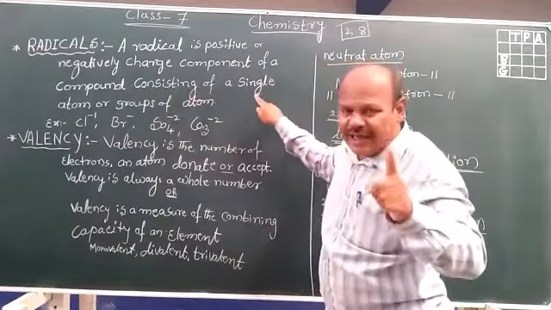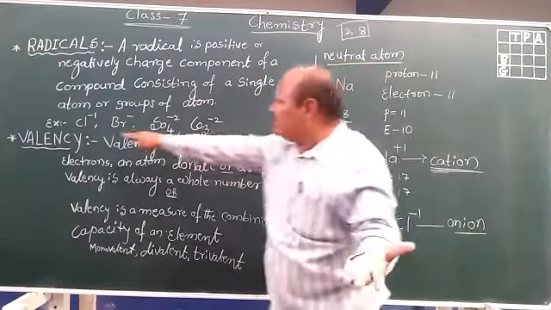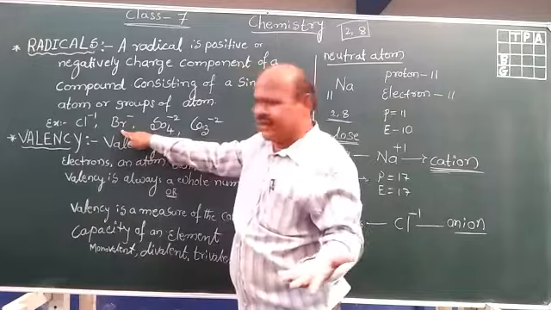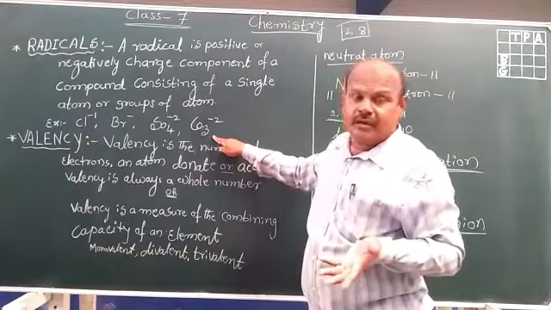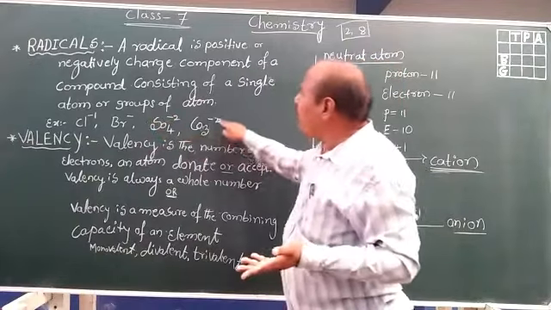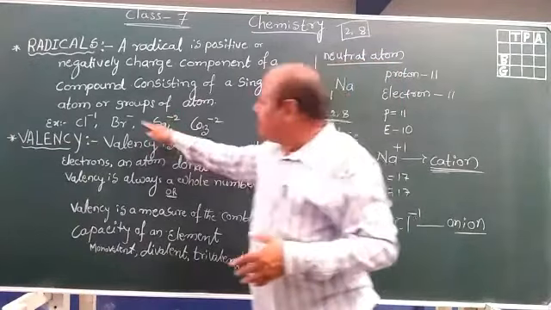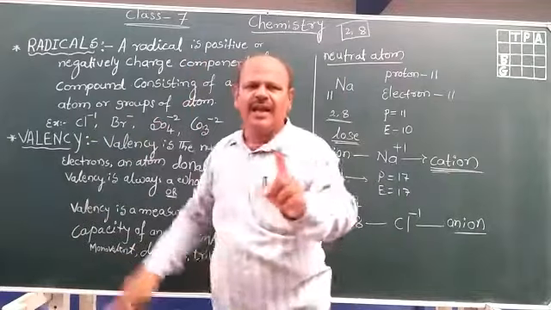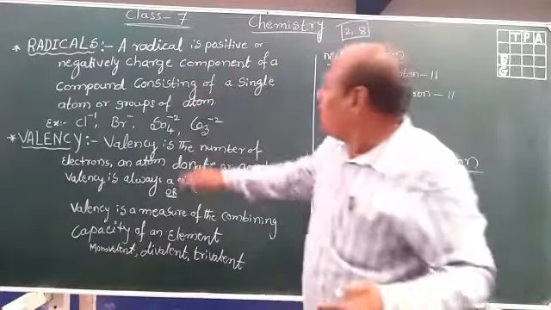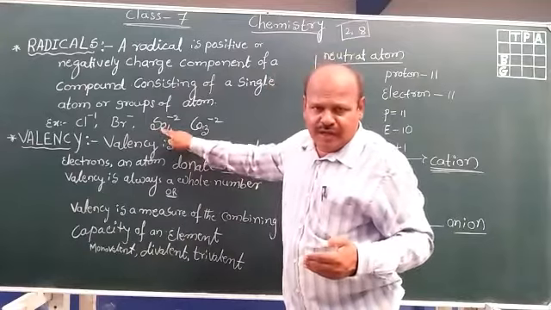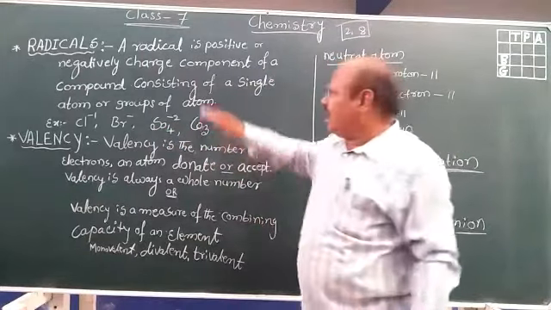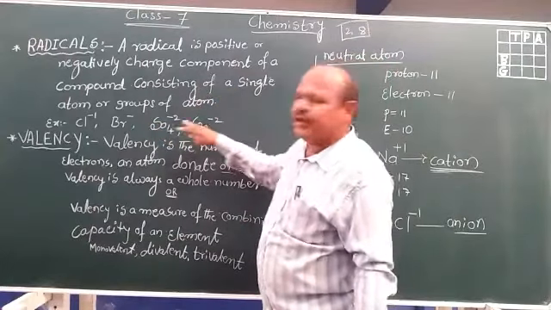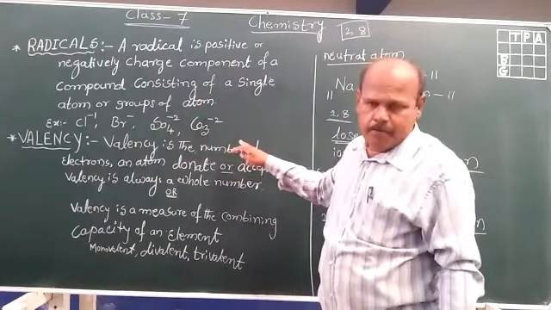Consisting of a single atom, it may be a single atom. For example, Cl, bromide, and sulfate SO4, carbonate. These two are the complex radicals. These two are simple radicals. Single atom means it is a simple radical. More than one type of element consisting means it is a complex radical. This is the simple radical and complex radical.